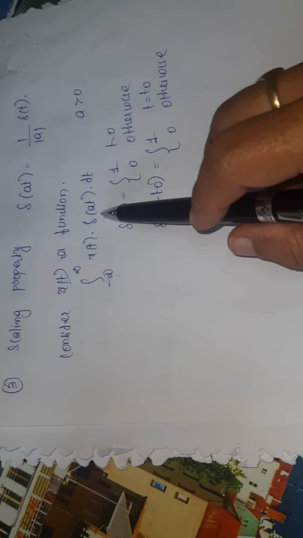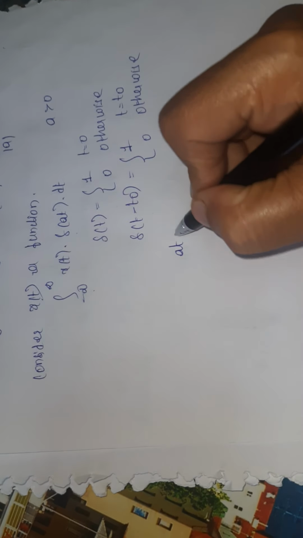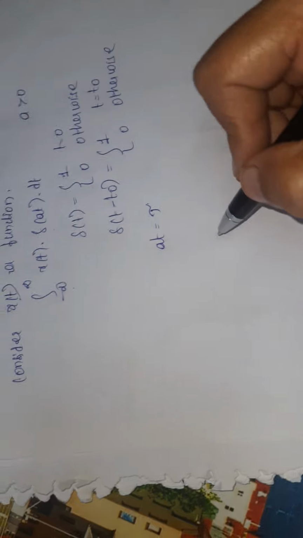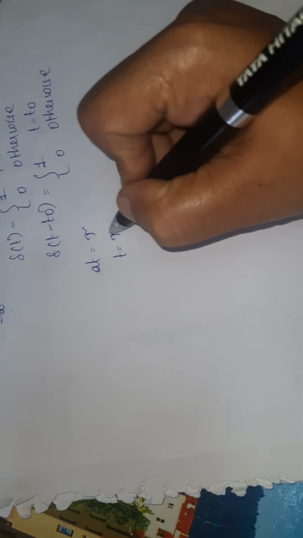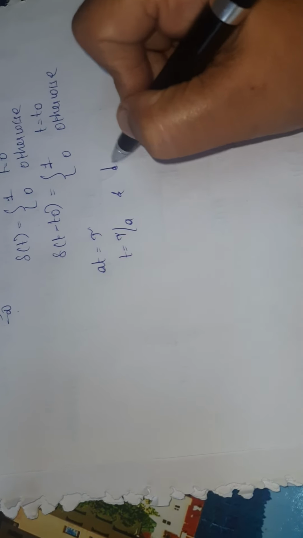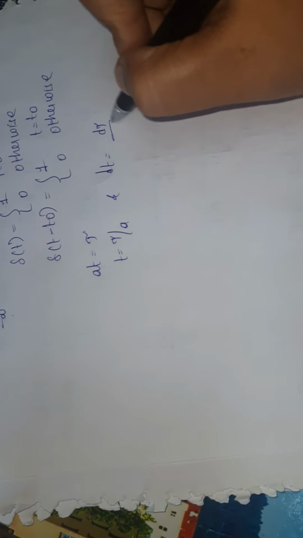Now I am considering this at as one more term, a constant tau. So now t is equal to tau by a and dt is equal to d tau by a.